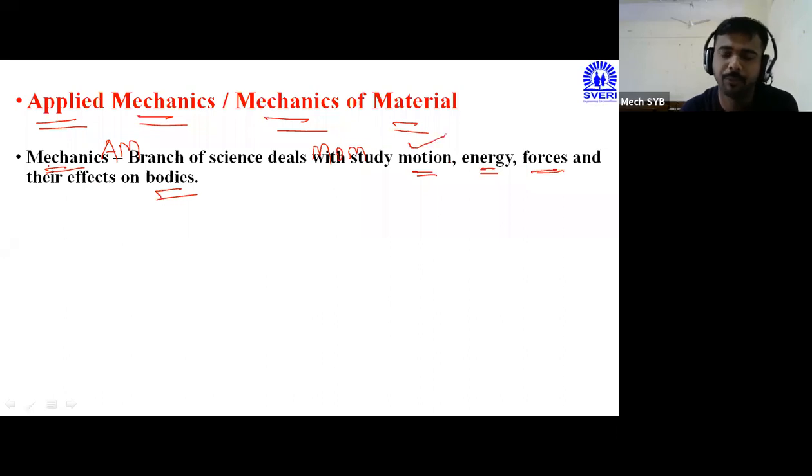So motion, what is meant by motion? If any component is in working condition. For example, if you take the example of a machine, if the machine is in off position, not a single component is in moving or running condition. But once the machine is started, whatever movable parts are there in that machine all start moving. If you take the example of a gear, if the machine is in off position, the gear is stationary. But if the machine is in on